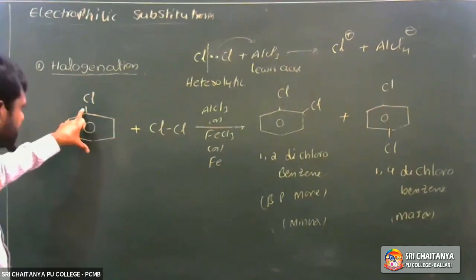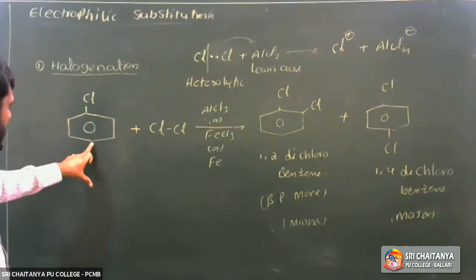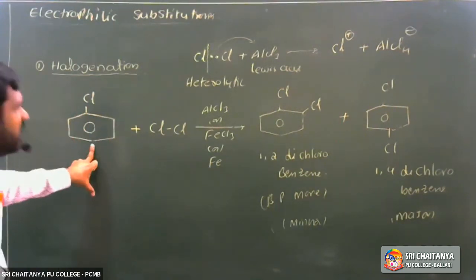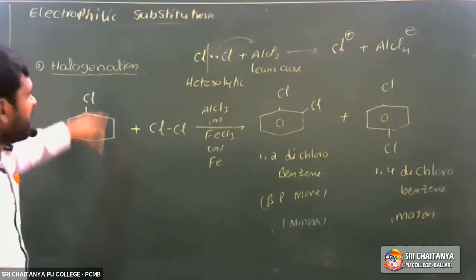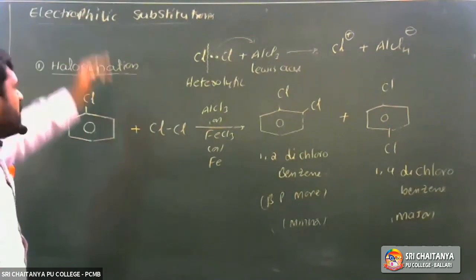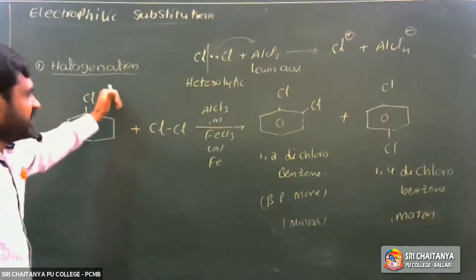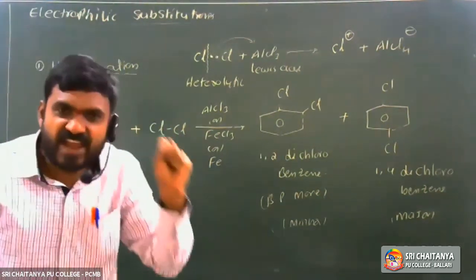Due to resonance, electron density is more at ortho and para positions. Halogens are also ring deactivating groups because the minus I effect decreases the reactivity.